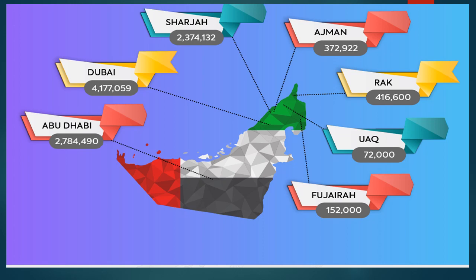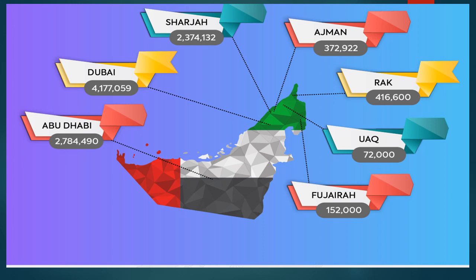What about the numbers? What do these numbers refer to? Tell us about what, these numbers? Exactly. These numbers tell us about the population of each emirate. How many people live in each emirate? Like Sharjah, for example. How many people live in Sharjah? 2,374,132. So this number refers to what? It refers to the population, the people who live in Sharjah.